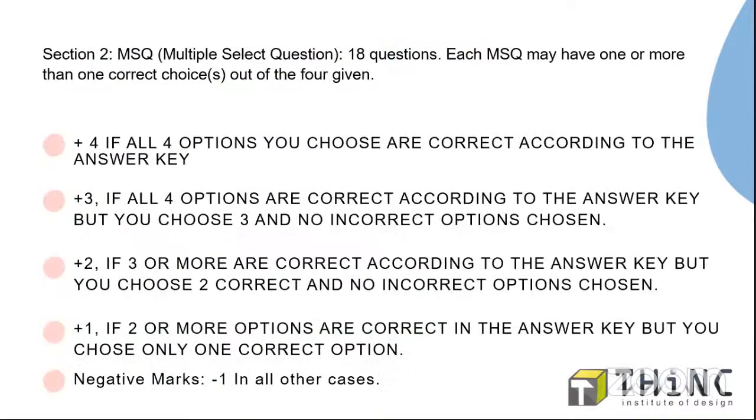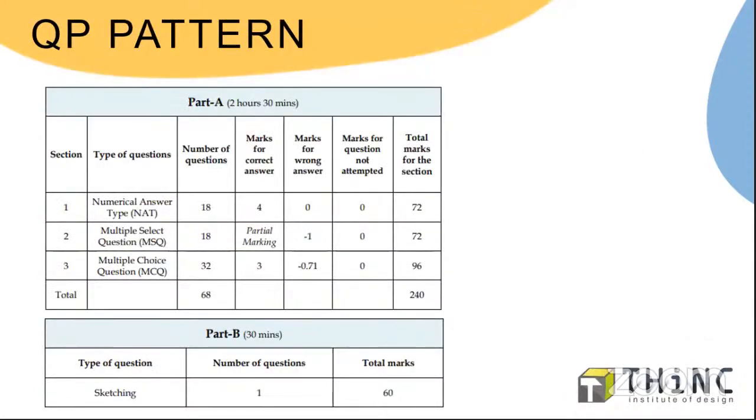From the numerical answer type question, you can expect 18 questions. In that particular section, there is no negative marking, which is a major advantage you have over the numerical answer type question. It is also one of the categories of question which carries high marks: each question carries 4 marks. So from 18 questions, you will get 72 marks in the numerical answer type section.